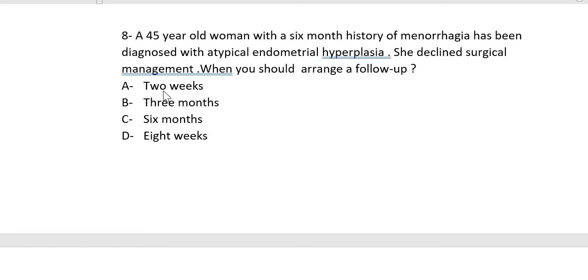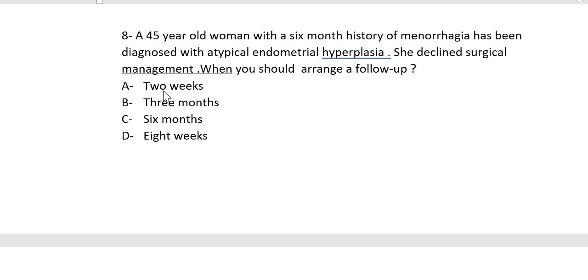So the point is that if she's having heavy menstrual bleeding and she has atypical endometrial hyperplasia, atypical means that the nucleus of the cells has been involved. So we need to give her high dose progesterone. The first line again is going to be levonorgestrel intrauterine system, or Mirena.